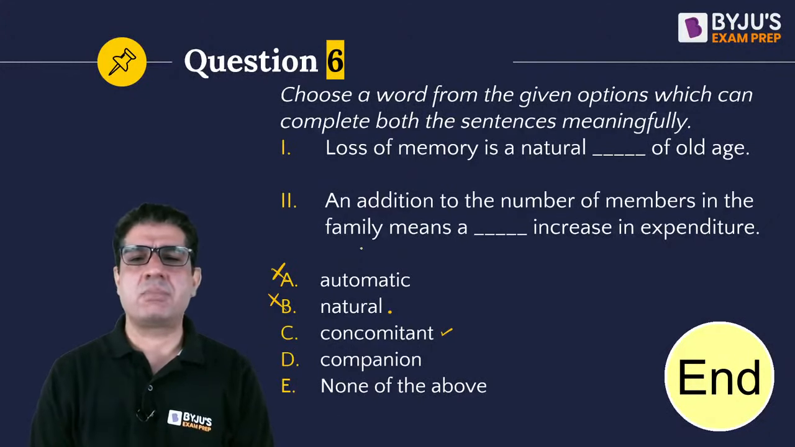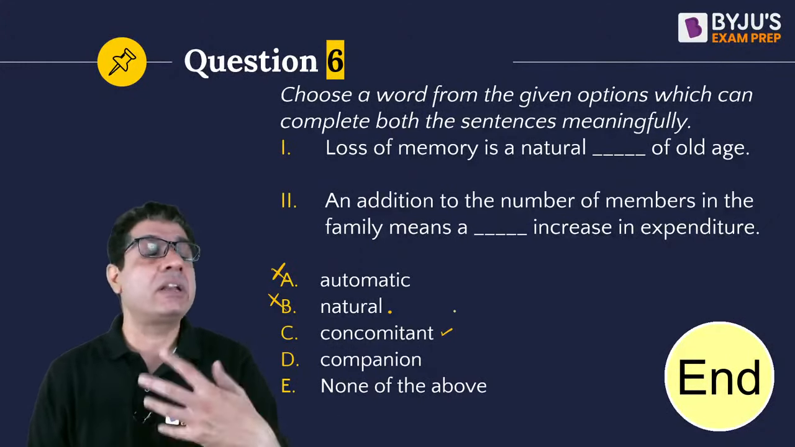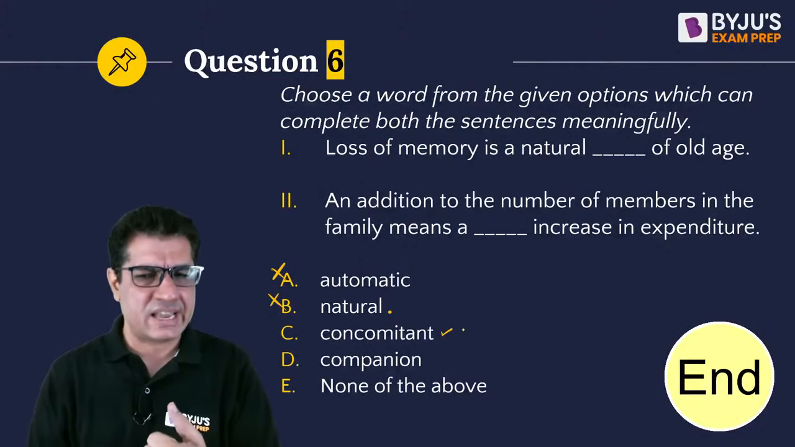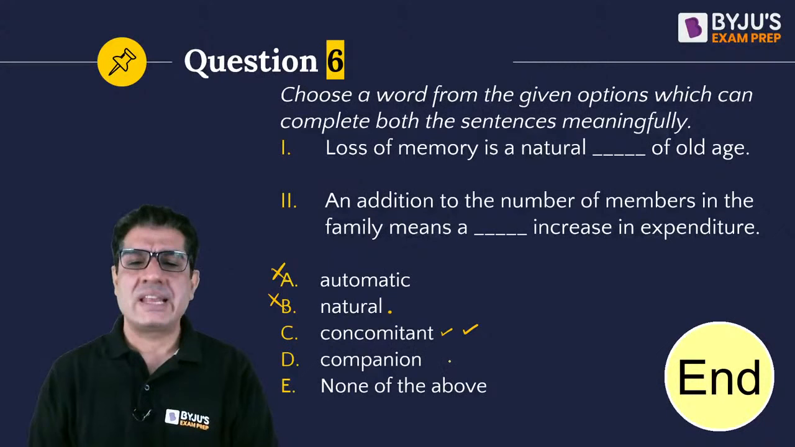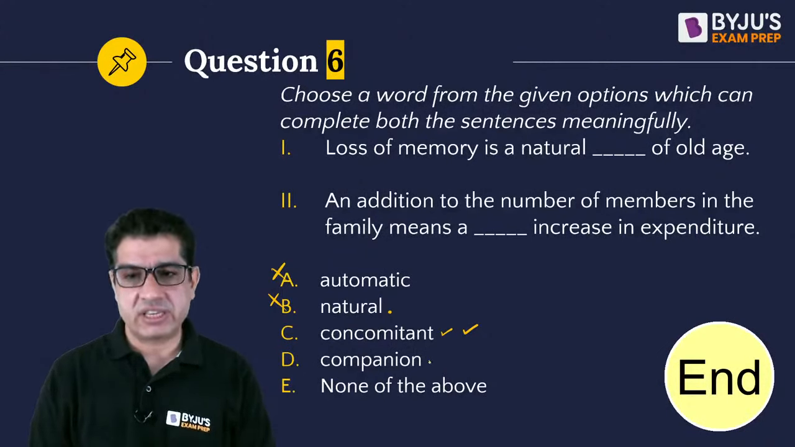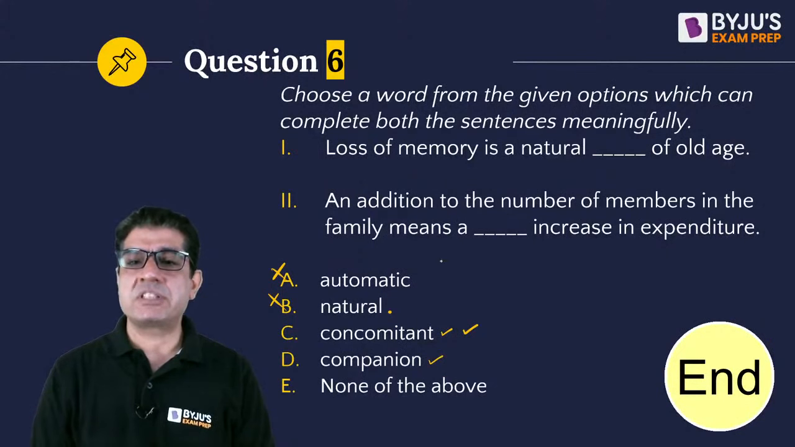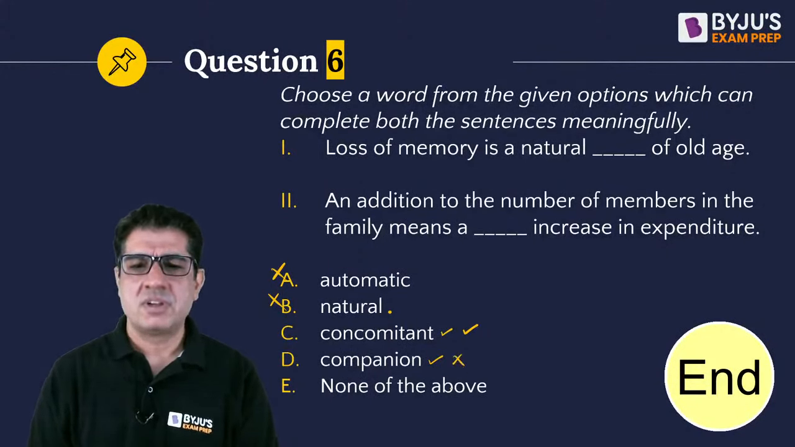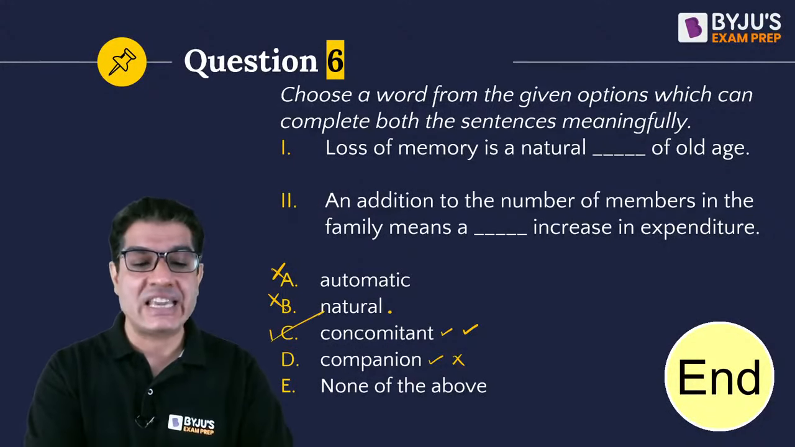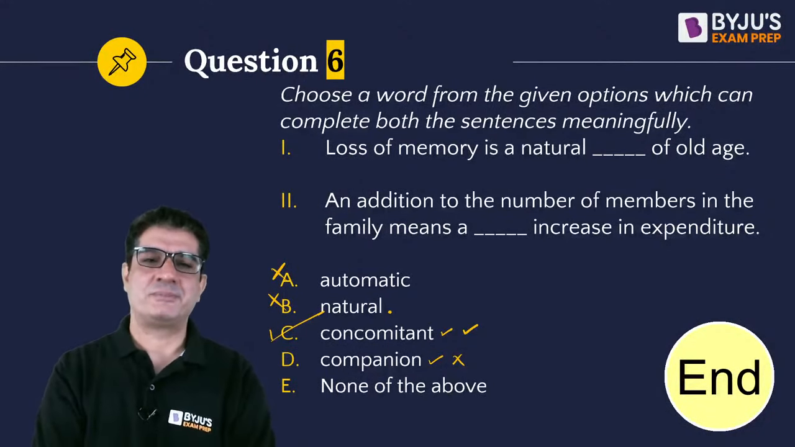Does it go in the second blank? In addition to the number of members in the family means a concomitant increase in expenditure. Yes, goes in the second as well. So I think answer should be C. Well, let's check D. Loss of memory is a natural companion of old age. Yes. In addition to the number of members in the family means a companion increase in expenditure. Nope. And that is why let's just go ahead and mark C as our answer.